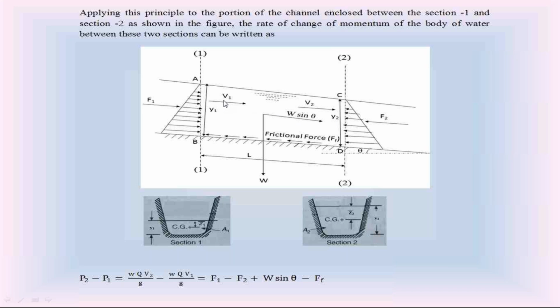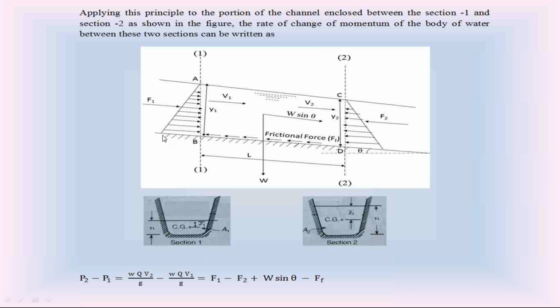At section 1, v1 is the velocity. At section 2, v2 is the velocity. The discharge of water flow in the channel is Q. At section 1 and section 2, on the vertical planes, these are the hydrostatic pressure distributions.